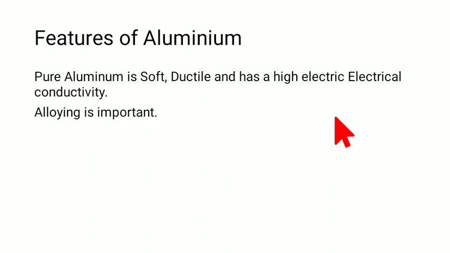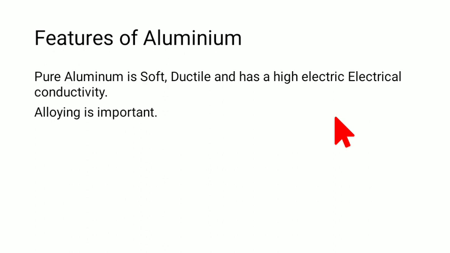Now, all of the elements in the boron group are very good conductors of electricity. Another thing is that the melting point of aluminium is also very high. It's around 658 degrees Celsius.